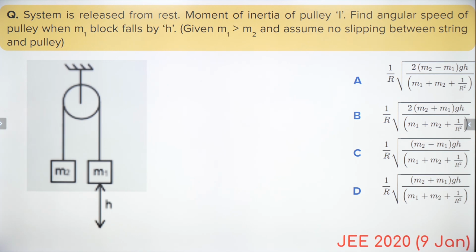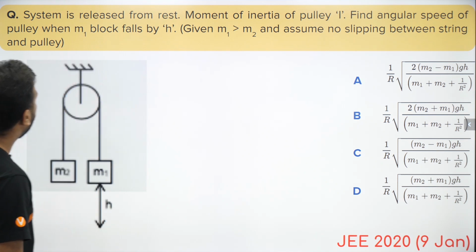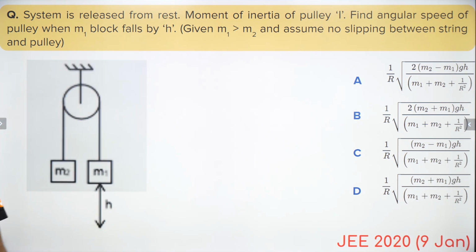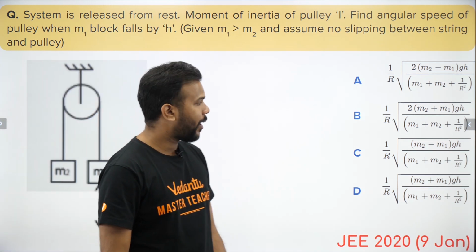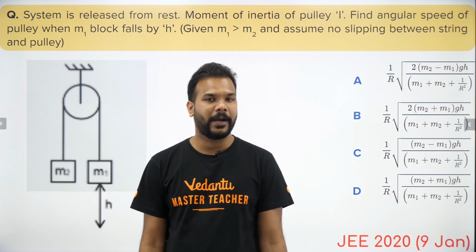You have a system of a pulley which has moment of inertia I, and the blocks are of mass m1 and m2. The question says that if block m1 falls by height h, given that m1 is greater than m2, and assuming that there is no slipping happening here, that means a kind of pure rolling situation, then what we have to find out is the angular speed of the pulley. You have to find out with what angular speed the pulley will be rotating when the block m1 has come down by height h, and obviously m2 must have gone up by the same height.